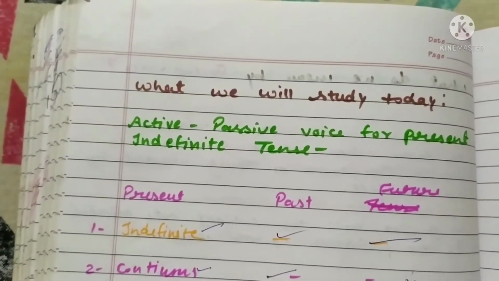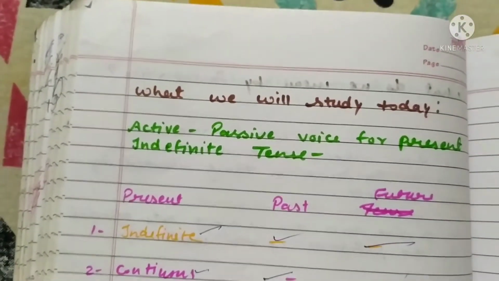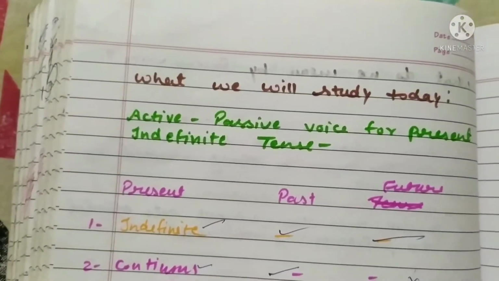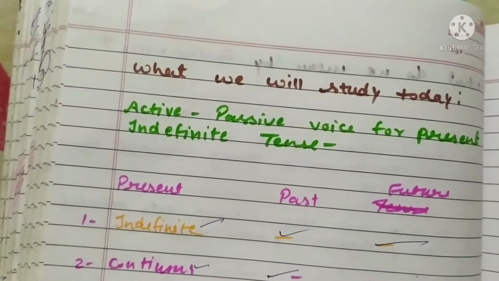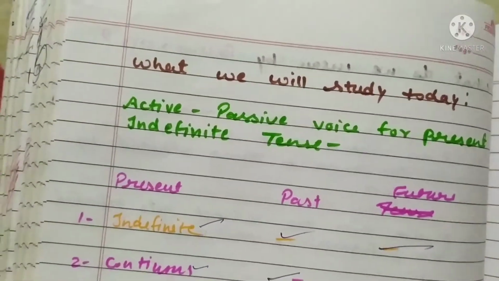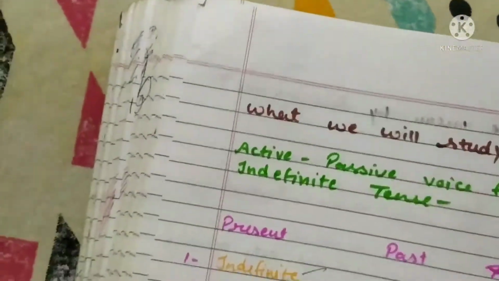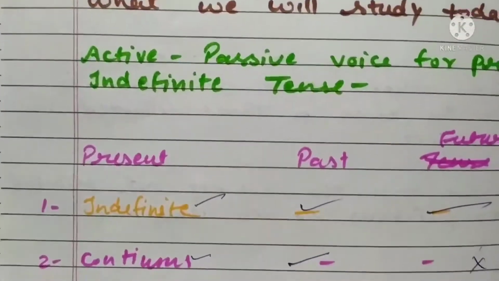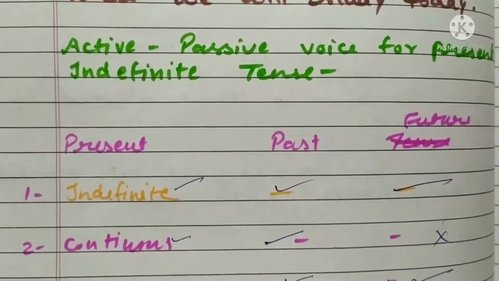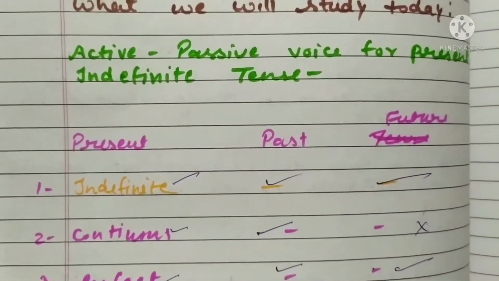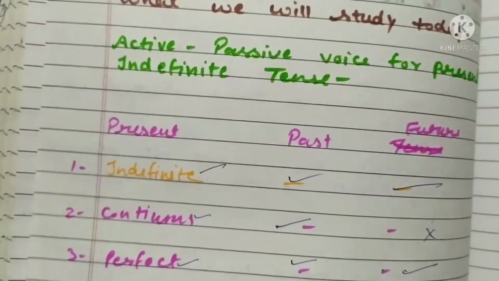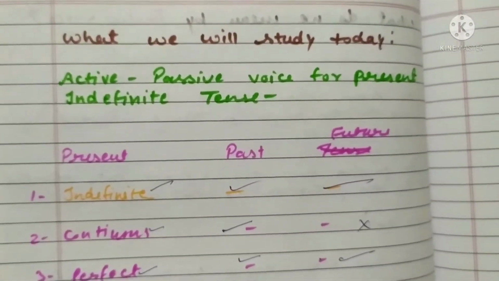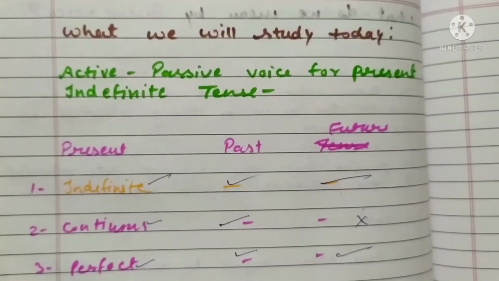Whether it is in any form, 1, 2, 3, 4, its form will be changed according to the sentence. First we will see the kinds and types of tenses, then how it is possible to change active to passive, because some rules do not allow us to change active to passive.